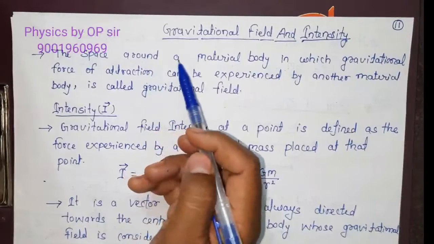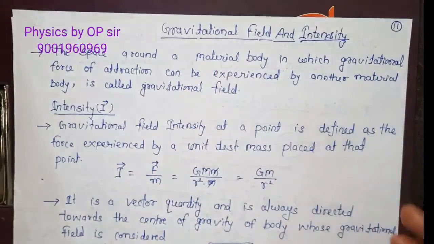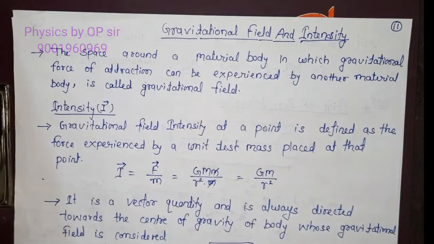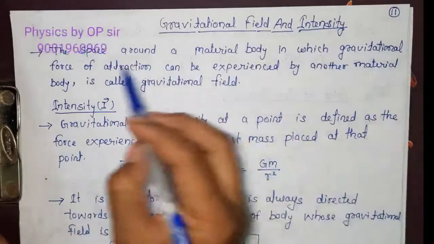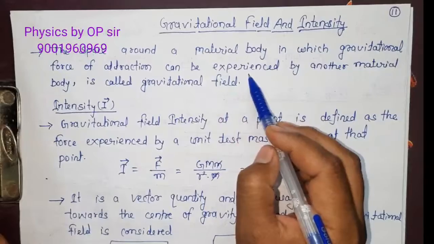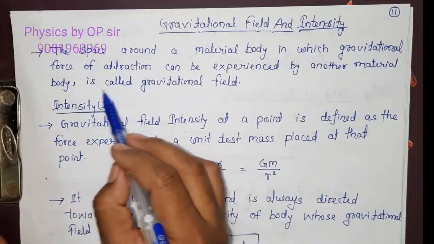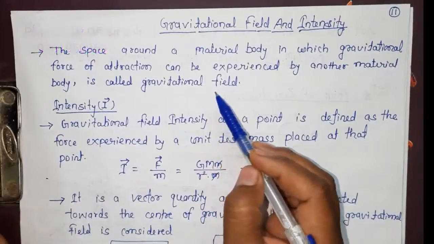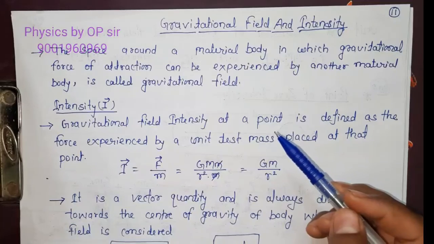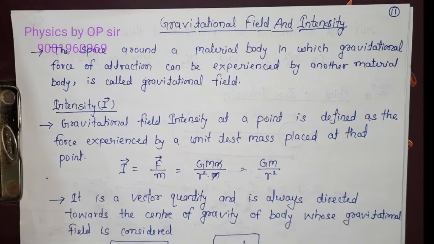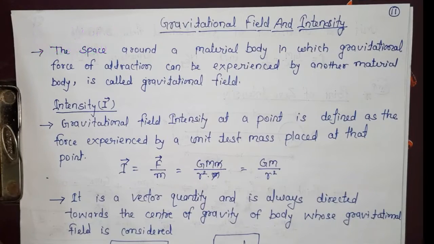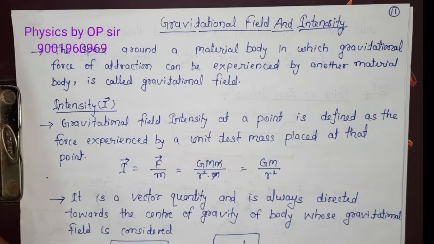It is the space around a material body in which gravitational force of attraction can be experienced by another material body. It is called a gravitational field. Means we have one body and around it we bring another object, and that other object feels a force on it, then that field is known as your gravitational field.